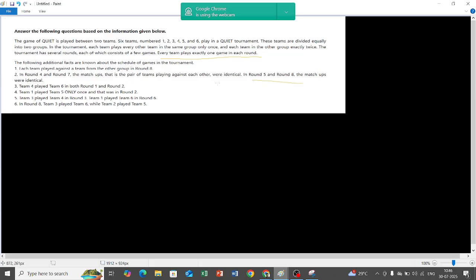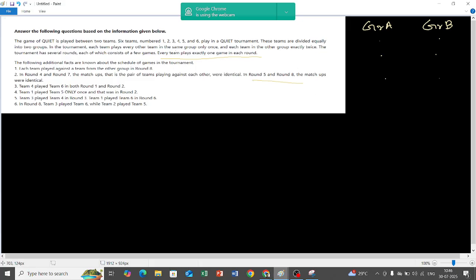These teams are divided equally in two groups. So that means there are two groups, group A and group B. And since the teams are divided equally, here there are three teams, and here there are three teams.